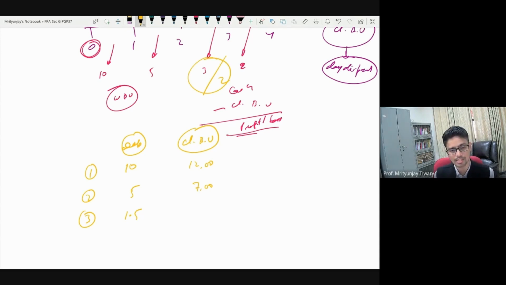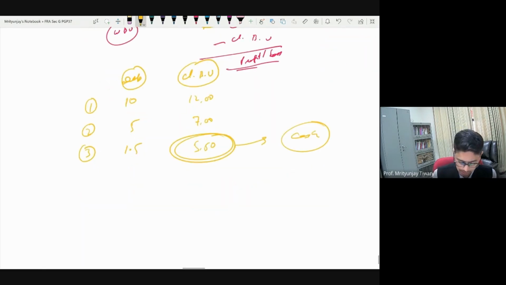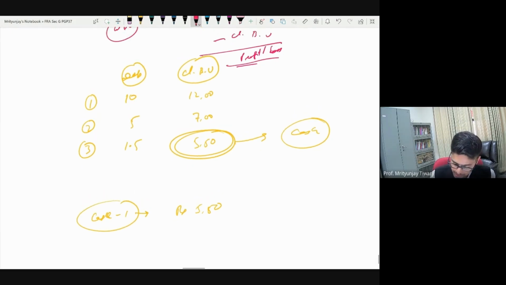Now, what is the value of the asset left? So 5.5 lakh. This is all that we needed to know. And we want to compare this with whatever cash or other consideration we have received for the discarding of the asset. And the difference is going to give us the profit or loss. Okay. Let us say case 1. We have discarded this asset for rupees 5,50,000. Then cash is 5,50,000 minus closing book value is also 5,50,000, and then there is no profit and no loss on disposal of the asset.